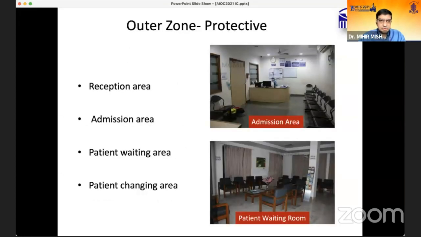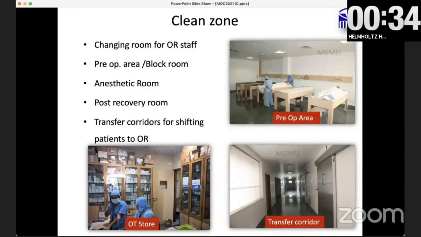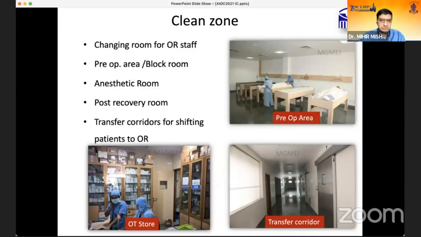So coming to the outer zone, it's mostly a protective zone, consisting of the reception area, admission area, patient waiting area, and the patient changing area. The clean zone consists of the changing room for OR staff, the pre-op area, the block room, the anesthetic room, the post-recovery room, and transfer corridors for shifting patients to the OR.